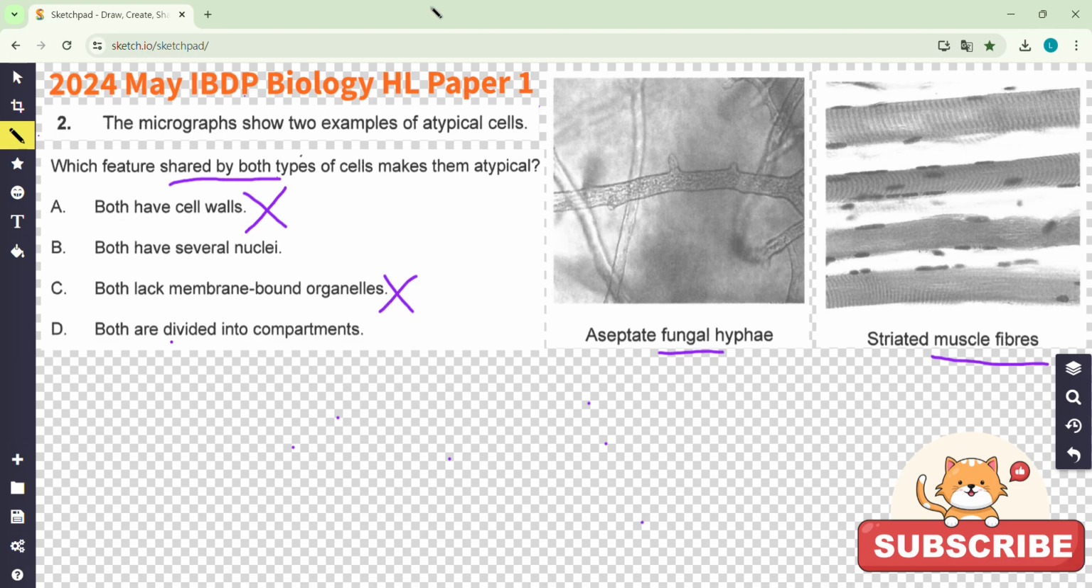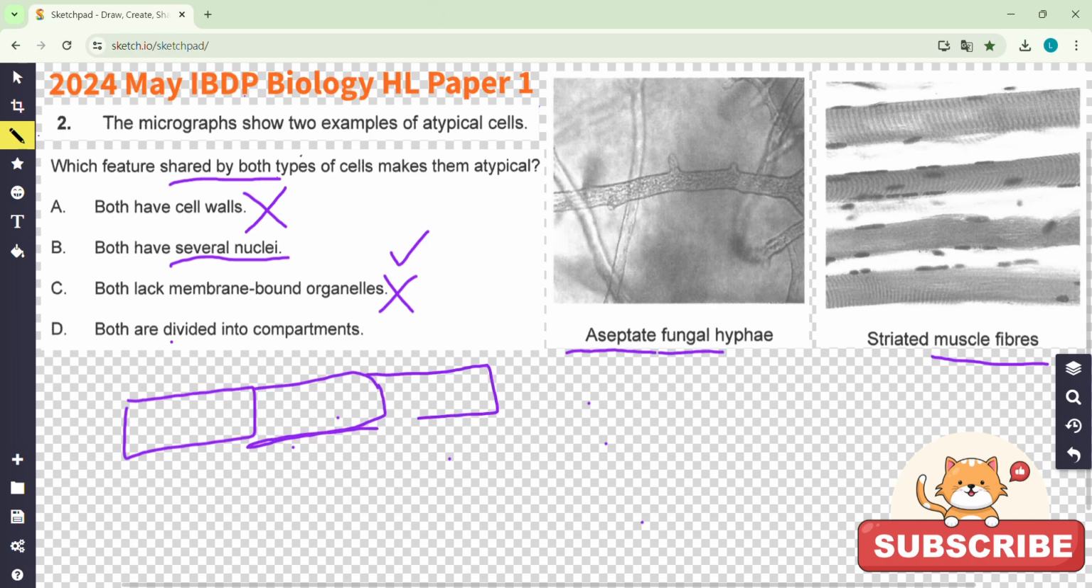Okay, B and D. First of all, several nuclei for one cell. Think about it. For muscle it is absolutely correct, right? But how about for the fungal? It is aseptate. It means that if you remember, a plant cell is joined together, joined together, joined together. But this one is aseptate. What is so special? The inside compartments disappear. Yeah, only the cell wall outside. The inside compartments disappear.